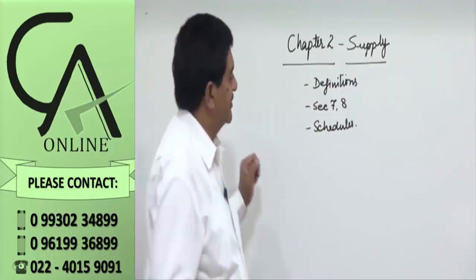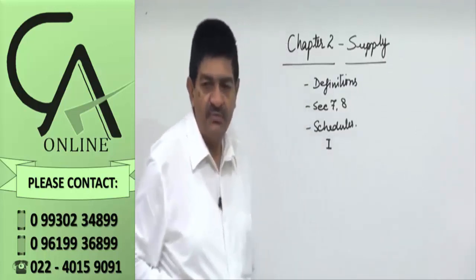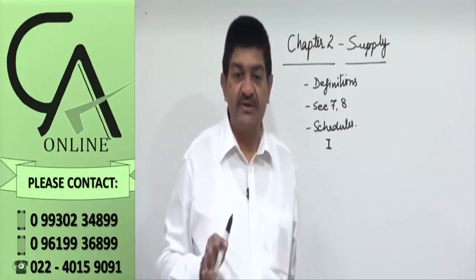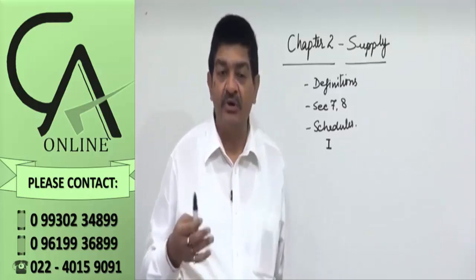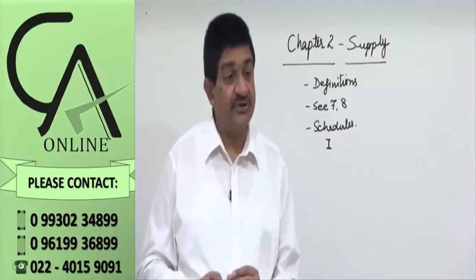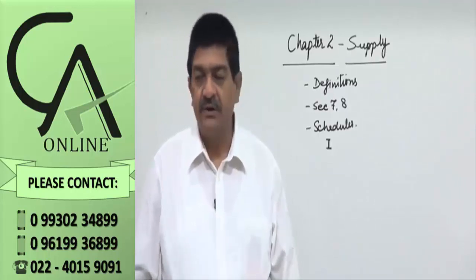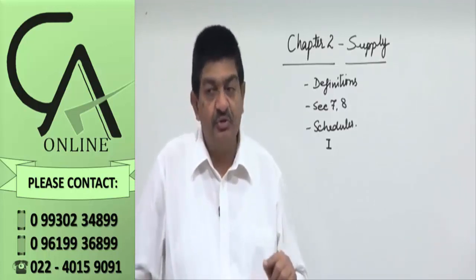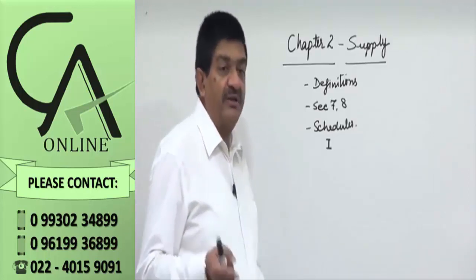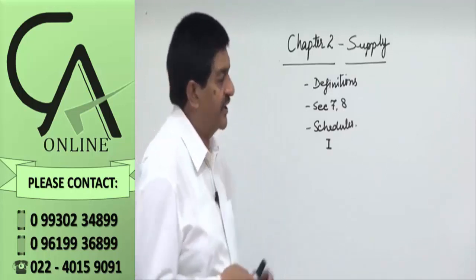Right? In schedules, schedule number 1 talks about certain transactions which will be considered as a supply even without consideration. In the definition, we'll talk about consideration. Consideration is one of the important factors for a transaction to be considered as a supply. But schedule 1 is talking about transactions which are treated as supply without consideration.